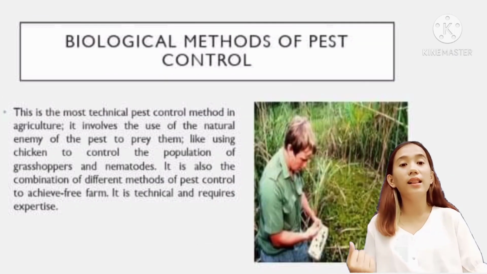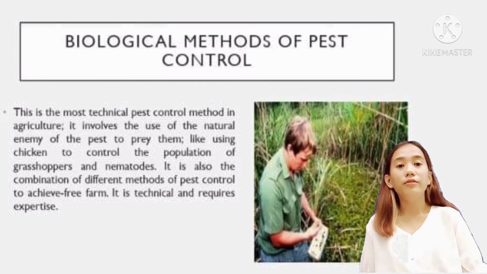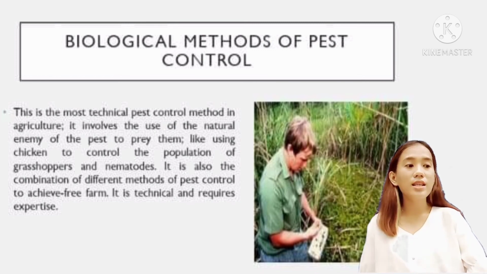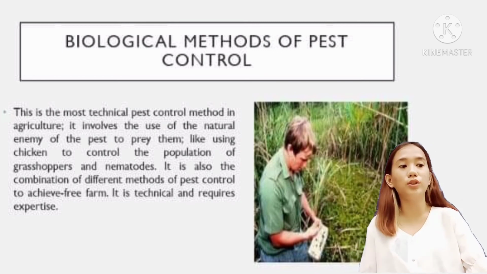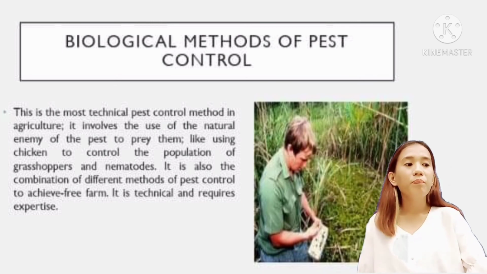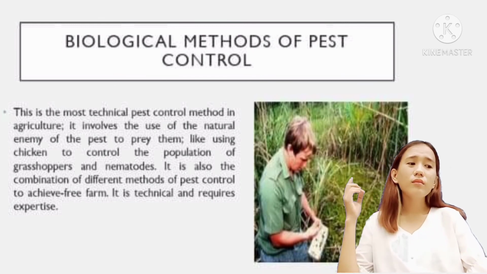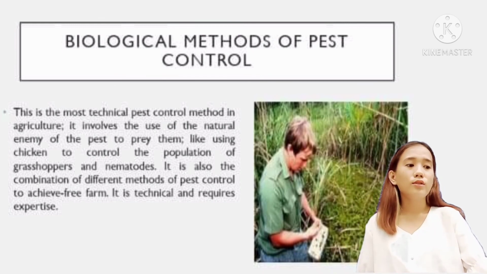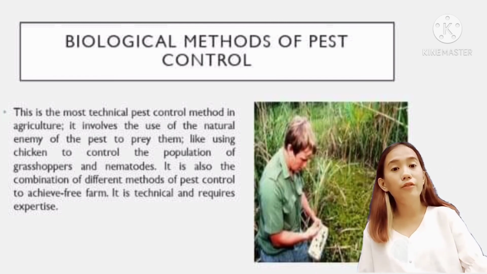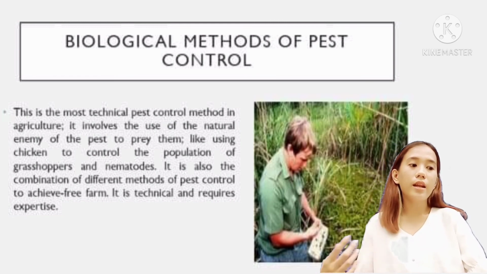This is the last method of pest control, the biological method of pest control. This is the most technical pest control method in agriculture. It involves the use of the natural enemy of the pest to prey on them, like using chickens to control the population of grasshoppers and nematodes.